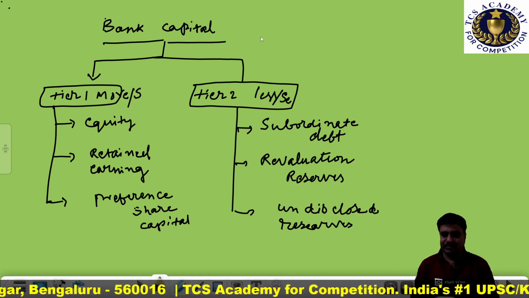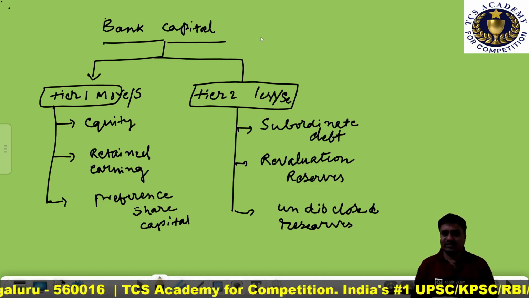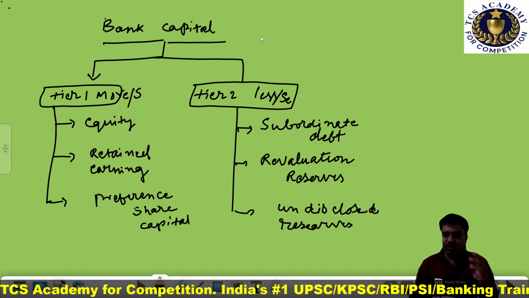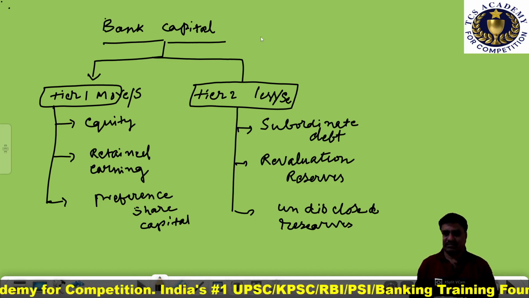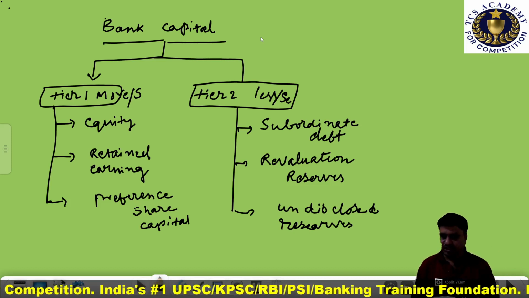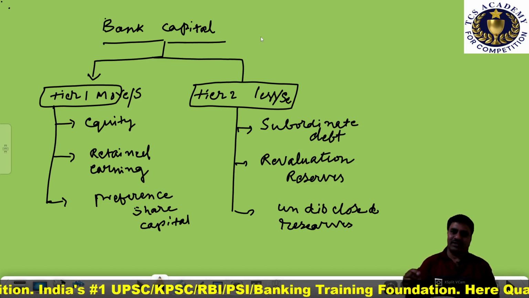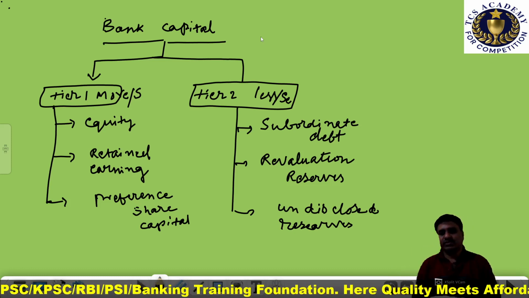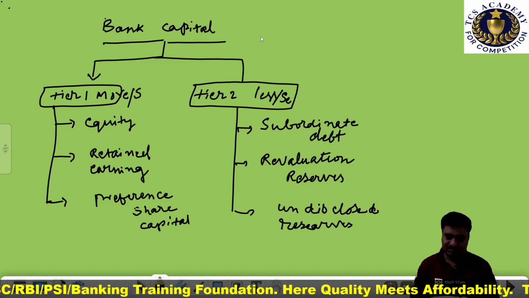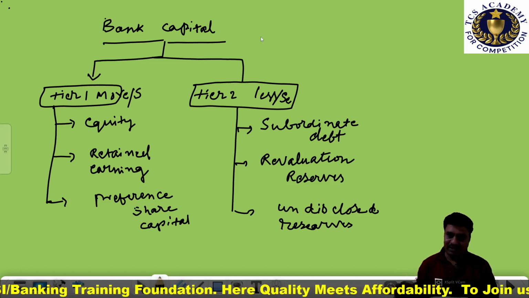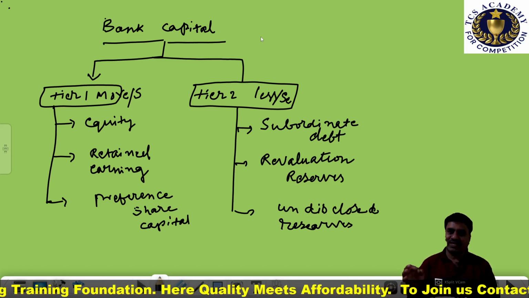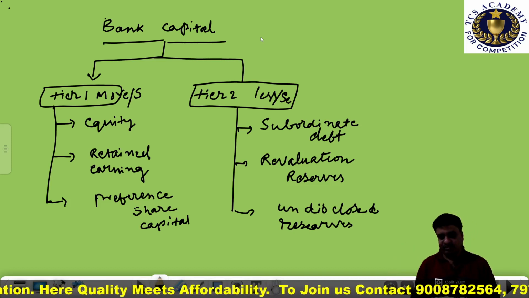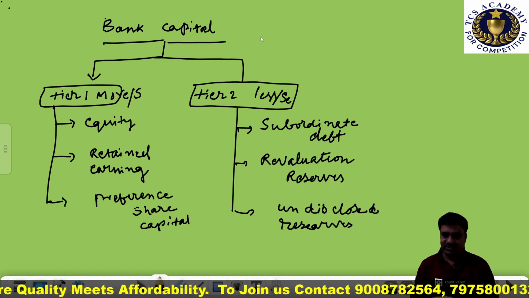What is tier 1 capital? What are the components which come under tier 1 capital? As I mentioned, it is more secured capital. It includes equity capital, retained earnings, and preference shareholders capital.